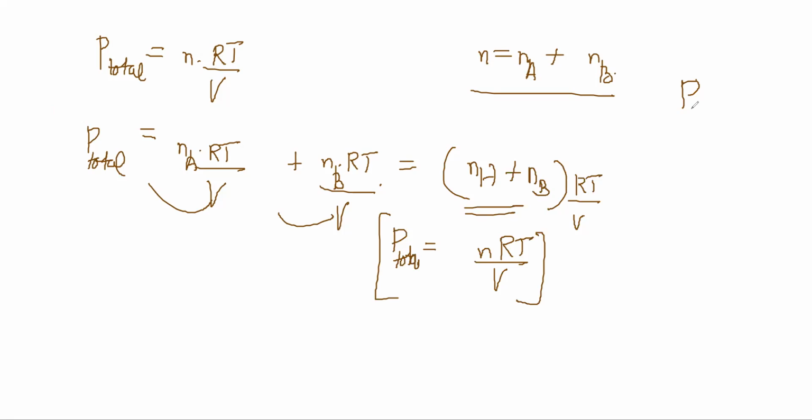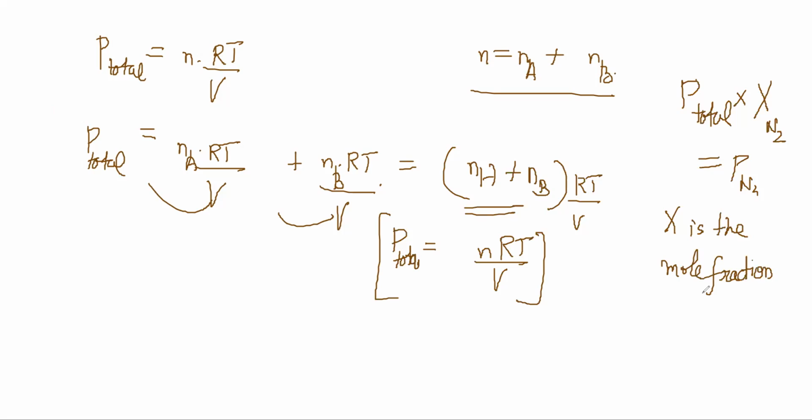Now, what we can say from here is that P total multiplied by X of N2 should be equal to P of N2, where X of N2 is the mole fraction of N2.